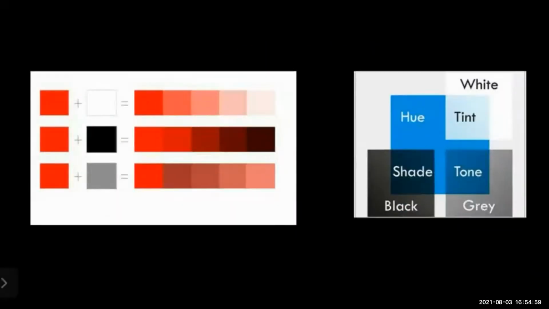Next, here you can see the hue is the pure color or original color. When it is mixed with white, we get a tint, and when it is mixed with black, we get a shade. When it is mixed with gray, we get a tone. The pure color and the shade, tint, and tone together are known as monochromatic.